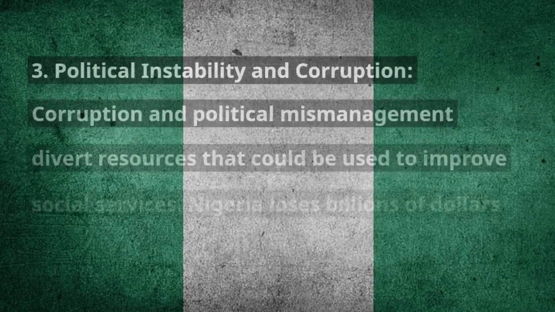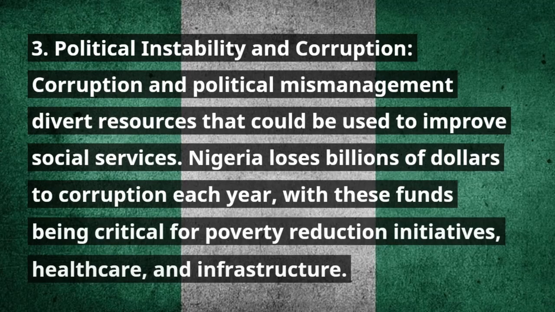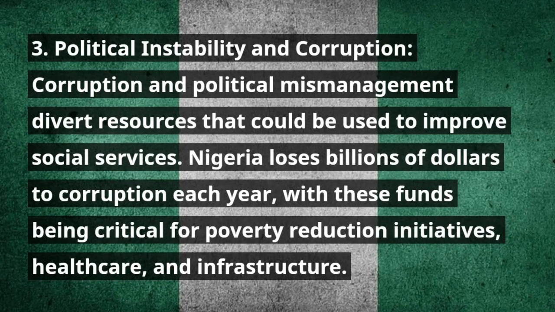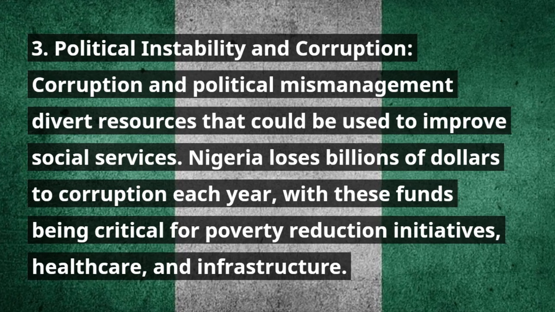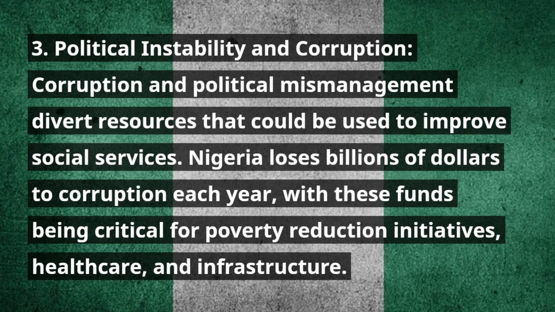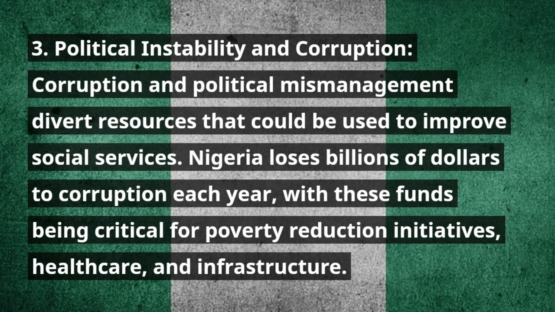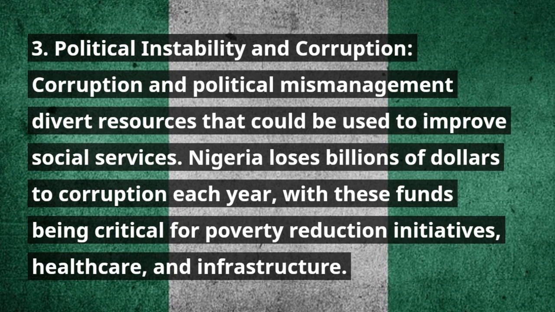3. Political instability and corruption. Corruption and political mismanagement divert resources that could be used to improve social services. Nigeria loses billions of dollars to corruption each year, with these funds being critical for poverty reduction initiatives, healthcare, and infrastructure.